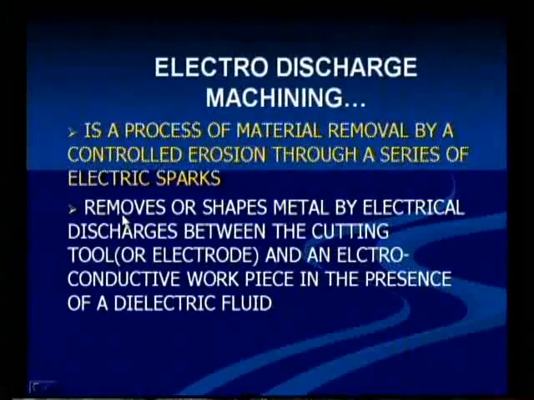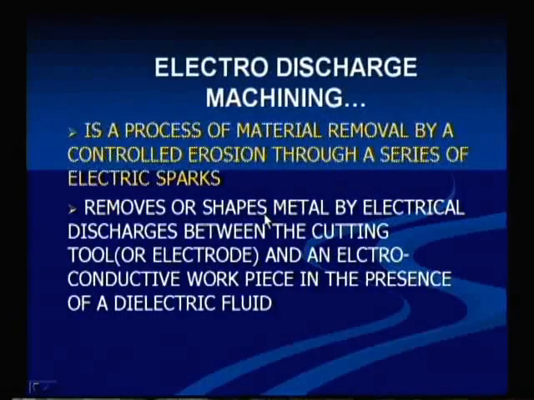Another point is, it removes or shapes metal by electrical discharges between the cutting tool or electrode and an electroconductive workpiece in the presence of dielectric fluid. So, it removes or shapes the metal. How? By electrical discharges. Where is this electrical discharge?